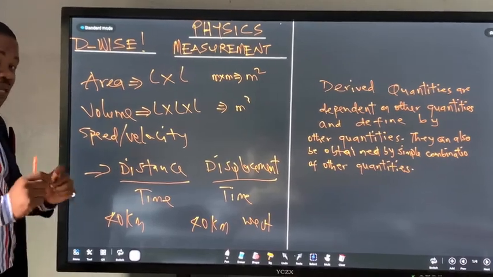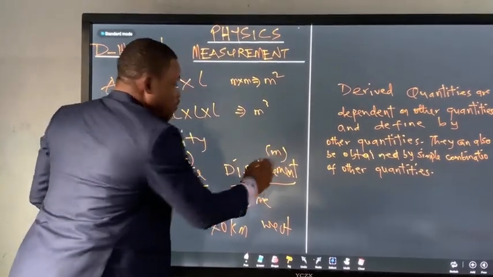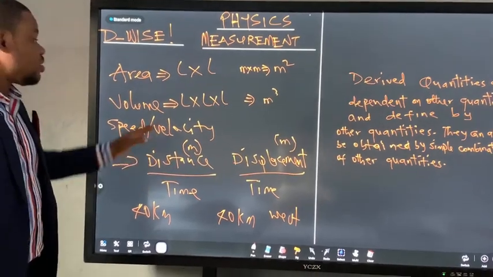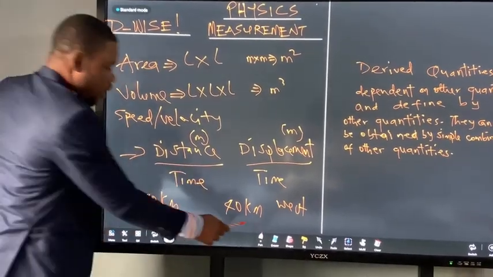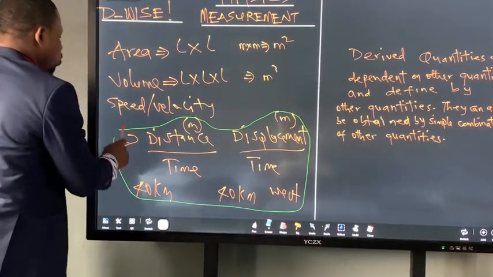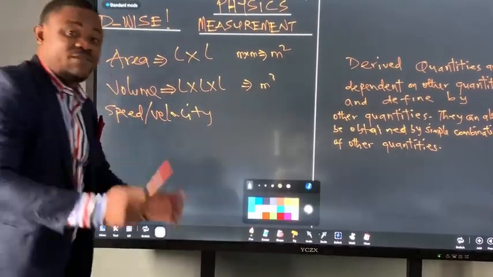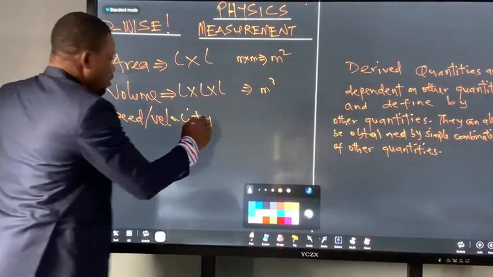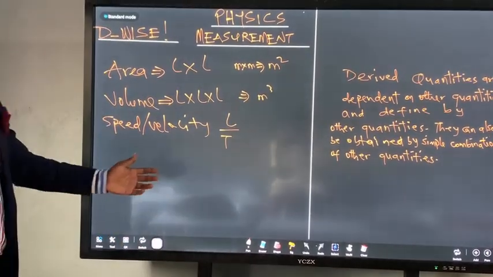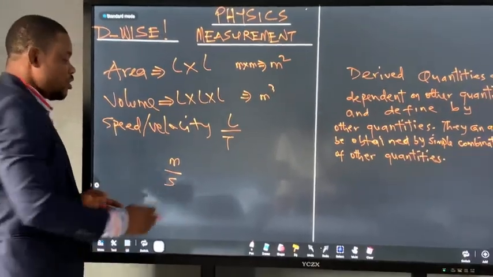But both of them have the same unit, because the unit of distance is meter and the unit of displacement is also meter. Because displacement is distance with direction. So displacement is a kind of distance, just as velocity is a kind of speed. I'm sure you're getting all of this. Let's go further as quickly as possible. So if what I just showed you is true, it means that both speed and velocity should have the same unit. You're having distance, which is length over time. If I have length over time, length is meter, time is seconds.